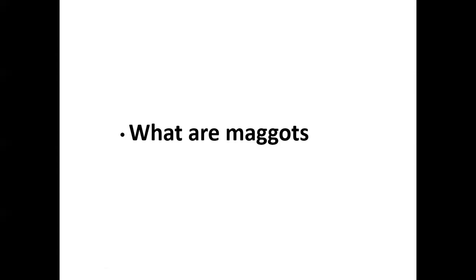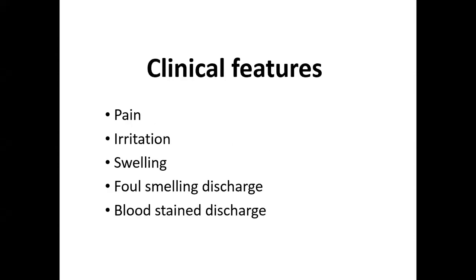The house flies are attracted to the external auditory canal if there is infection or pus present in the external auditory canal. These house flies lay eggs there. These eggs hatch within 2-3 days and give rise to the larvae, which are known as maggots. These larvae are now present in the external auditory canal. They may also be present in the nose. So maggots are present either in the external auditory canal or in the nose, one and the same thing.